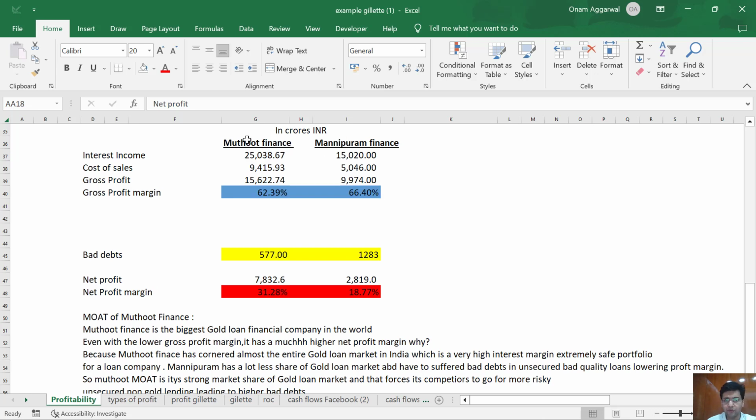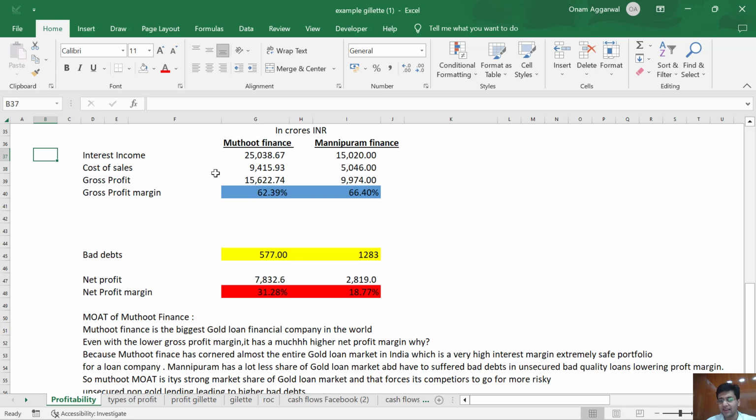How? Muthoot Finance has the interest income. This interest income is nothing but their revenue. This interest income in the case of Muthoot is around 25,000 crores, almost $4 billion. And in the case of Manappuram Finance it is 15,000 crores. So Muthoot Finance has a higher market share than Manappuram Finance.